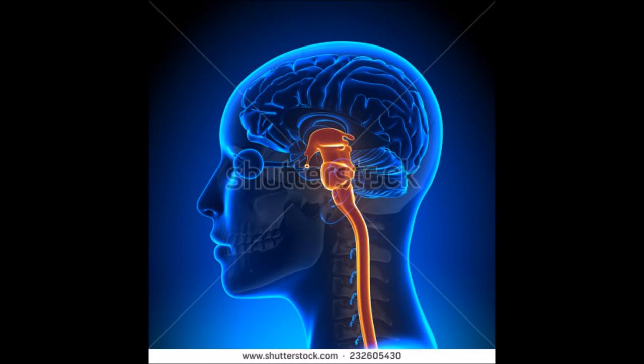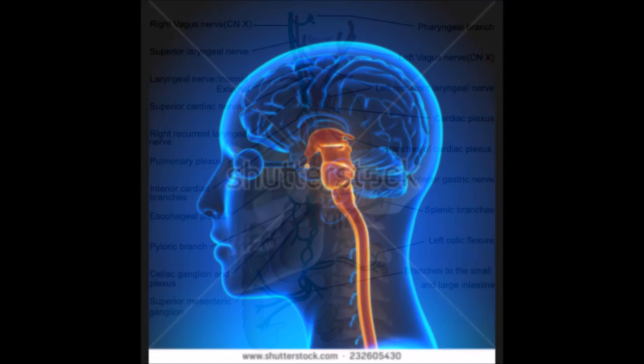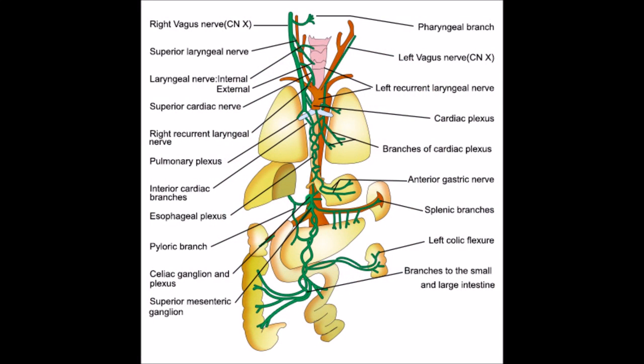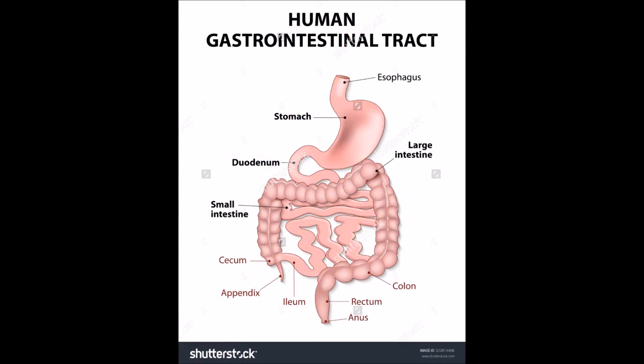The brainstem. The brainstem coordinates motor function control between the brain and body. It also controls the involuntary functions of the peripheral nervous system, things like breathing, heart rate, and digestion. The vagus nerve. This is the longest of the cranial nerves. It travels from the brainstem to the abdomen. Along the way, it hits the esophagus, heart, and lungs while helping control more involuntary body functions like heart rate, breathing, and digestion.